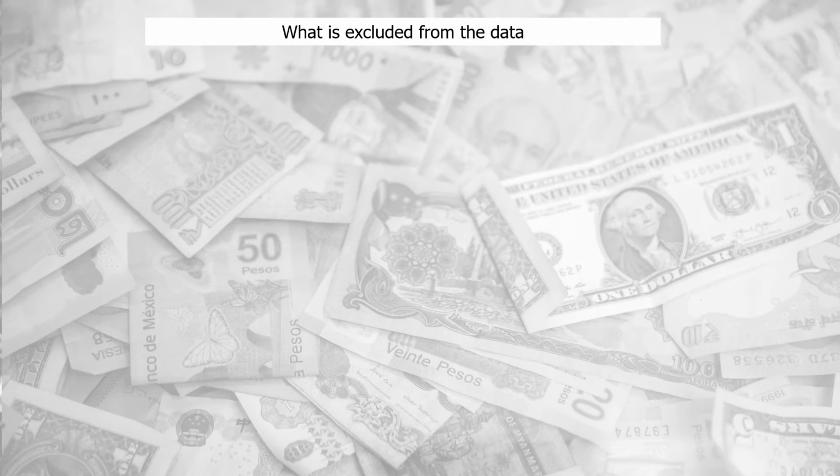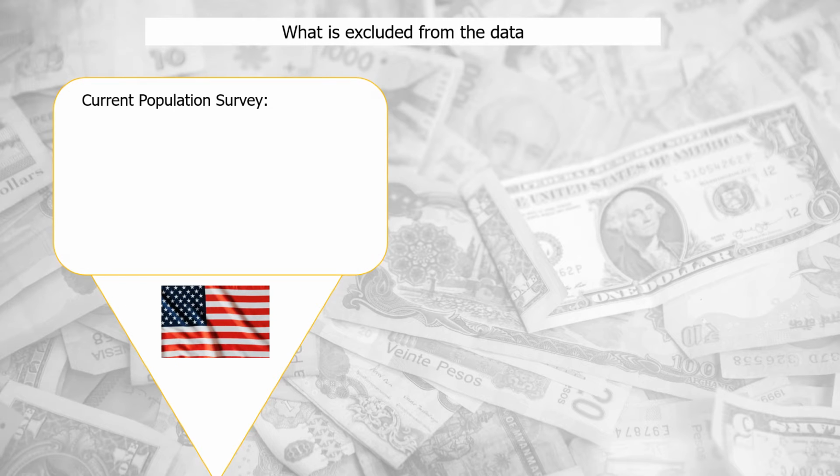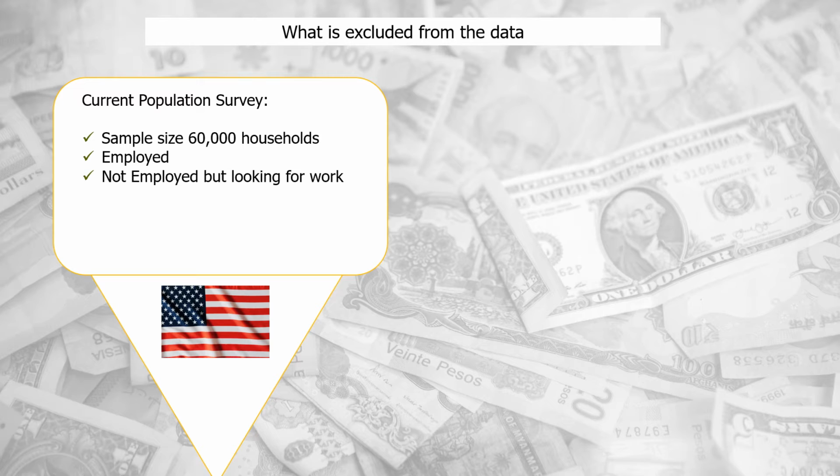Another important factor is what is excluded from the data. A good example of this is unemployment statistics. In the USA, the current population survey has a random sample size of 60,000 households to calculate unemployment every month. Included in those statistics are those who are employed and those who are not employed but looking for work. This means that anyone not looking for work isn't included in the statistics. If you included those not looking for work and those looking for work, this would increase the percentage of people who would be counted as unemployed.